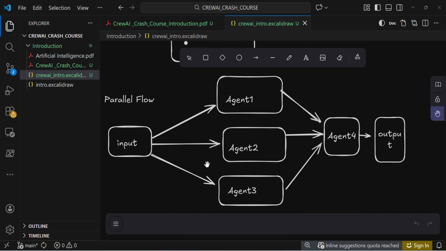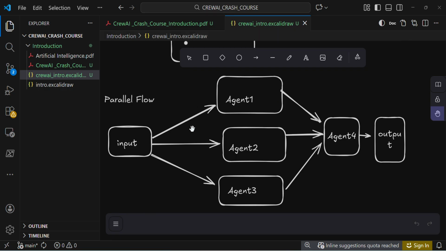And this is a parallel flow. If a user query comes in, this input goes in parallel to all the agents. This input goes to the first agent, this to the second agent, this to the third agent. Concurrently they process the query. This agent is like an orchestrator. It takes the outputs from these three agents, aggregates the answers, and gives the response.